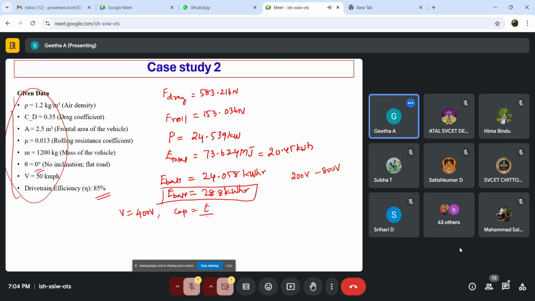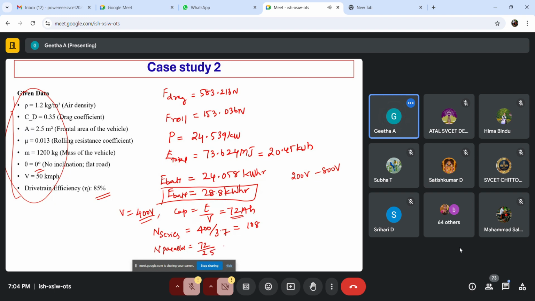If it is 400 volt, then for the further calculation, the capacity will be equal to E divided by V. So we get 28.8 into 10 power 3 divided by 400. We get 72 ampere hour. Now the same lithium ion cell with 3.7 volt as nominal voltage and 2.5 ampere hour as its nominal capacity. How many cells in series? Now we have chosen 400 volt, so 400 divided by 3.7 volt. So we get 108 cells in series.